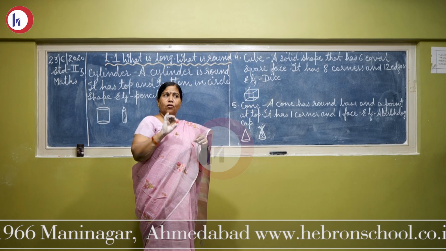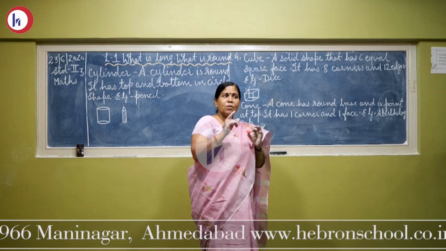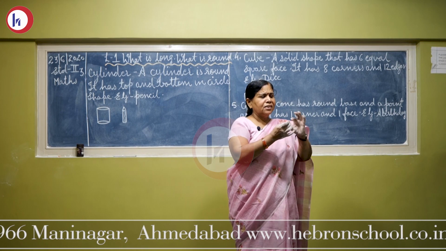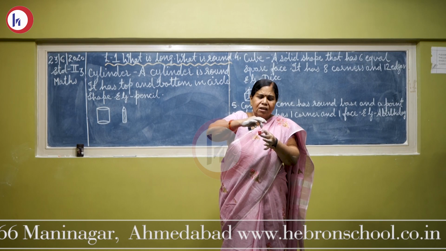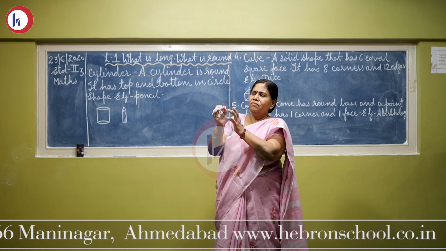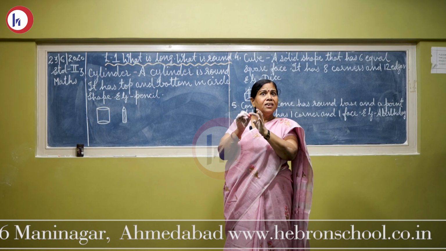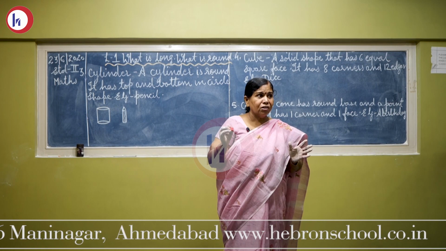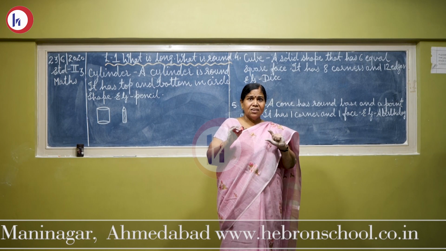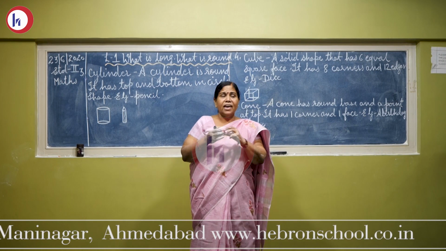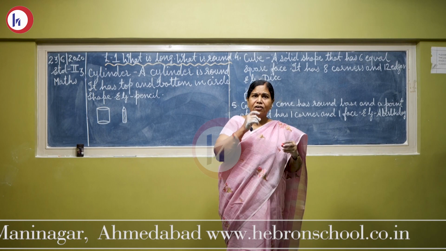फिर हमने corner, it has कितने corners हैं जहां पे 2 lines join करती हैं? Let us count. 1 2 3 4 5 6 7 8. It has got 8 corners. कितने corners हैं? 8 corners हैं. हमने edges, it has कितना इसका edge है? Edge means where the 2 faces meet.